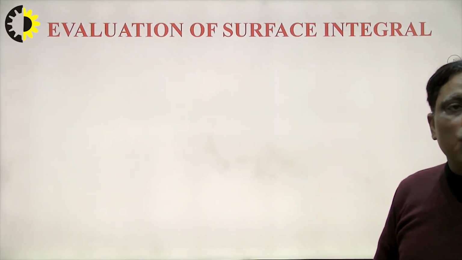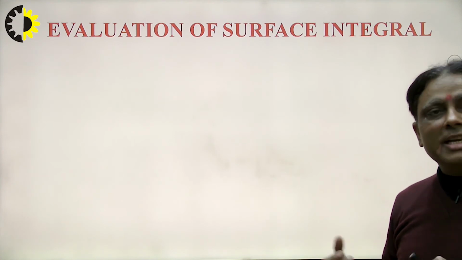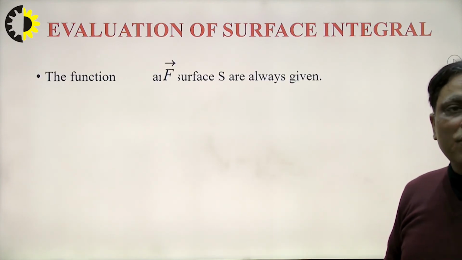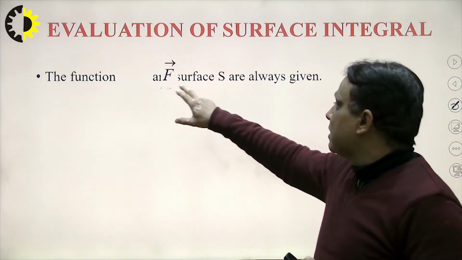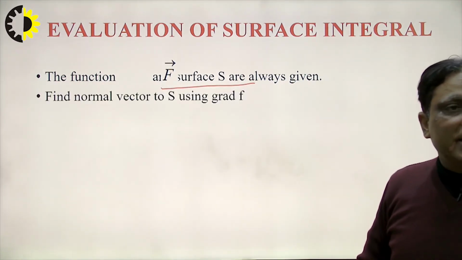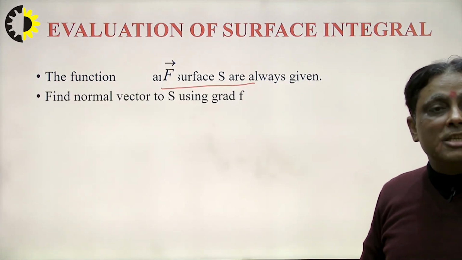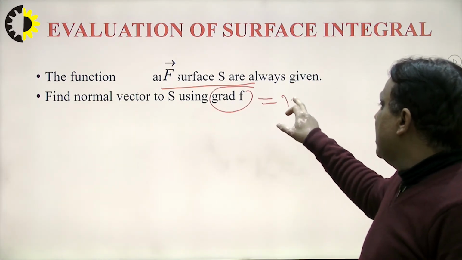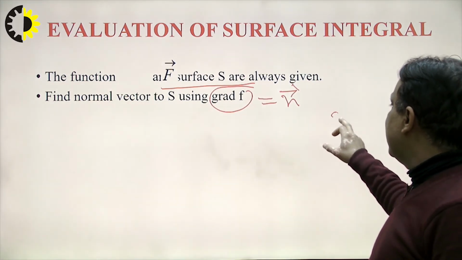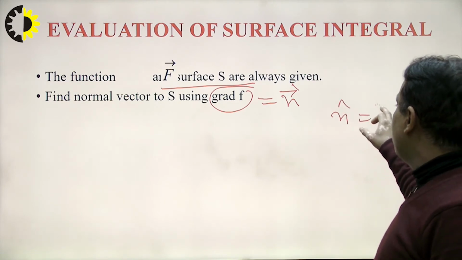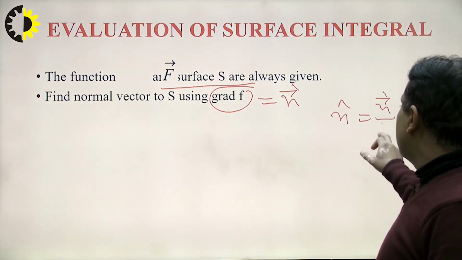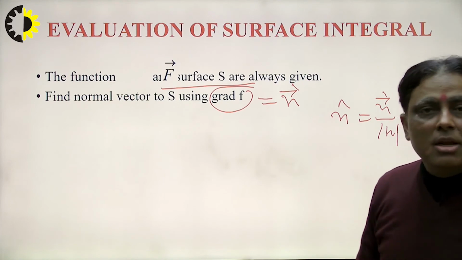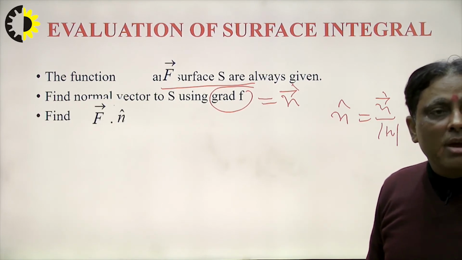Now the question is how to evaluate the surface integral. I explained just now. First of all, given a function and a surface, we find the normal of this surface by using grad f, that is equal to n, and after this we calculate n cap. N cap is equal to the vector n divided by the modulus of this vector. So in this way we can find F dot n cap.